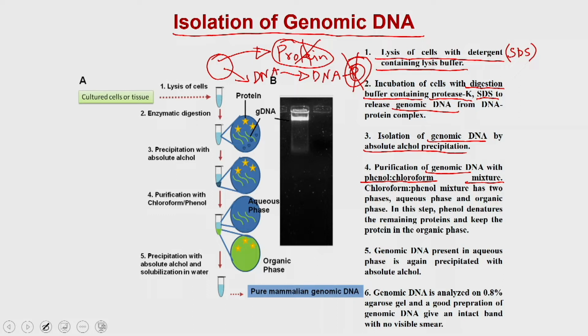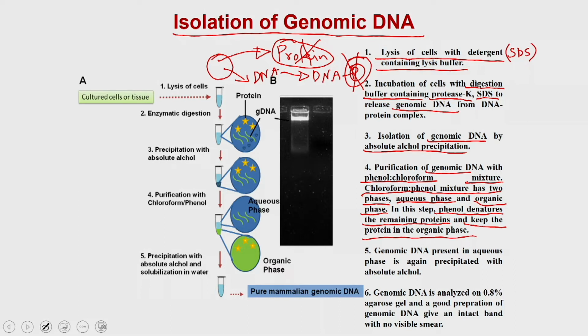Once you add the phenol chloroform mixture, what happens is that the mixture has two phases, an aqueous phase and an organic phase. The phenol present in the mixture is going to denature whatever remaining protein is present, and it will keep the protein in the organic phase, whereas the aqueous phase is going to have the DNA.